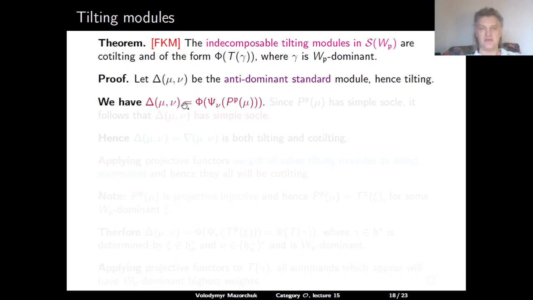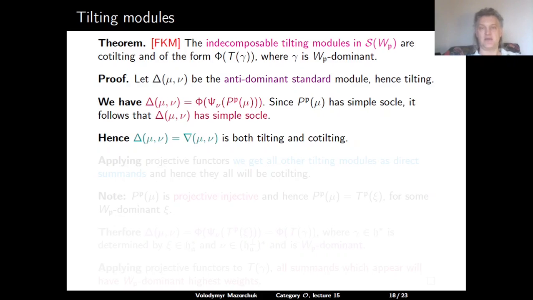So this object is the image under phi of the module nu parabolically induced from some projective-injective module in the category O for the algebra A. But since the projective-injective module has simple socle, and this socle is not killed by the quotient functor, it follows that the standard module delta mu nu has simple socle. In particular, this means that the standard module also coincides with the corresponding co-standard module, and hence is both tilting and cotilting.